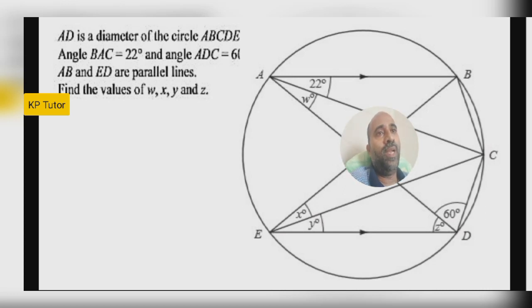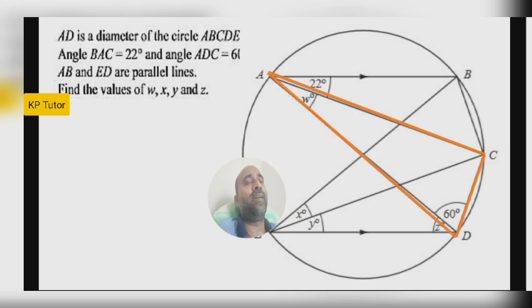First w. Which angle is w? Okay, consider this triangle. Inside the triangle, one angle is w, right? That angle you have to find. Then just look at the first line of the question itself.